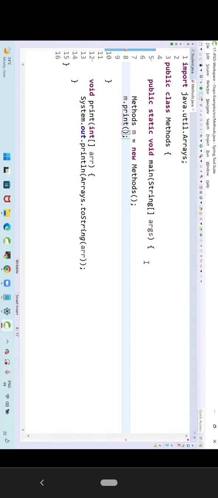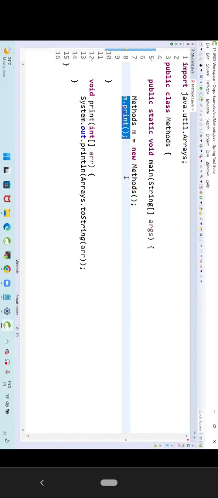My method is expecting one argument. Which argument is my method expecting? My method is expecting an integer array. What is my method returning? Nothing. It is not returning anything. That's why it has void. But what is there in the method? Print. That means it is printing some array on the console.